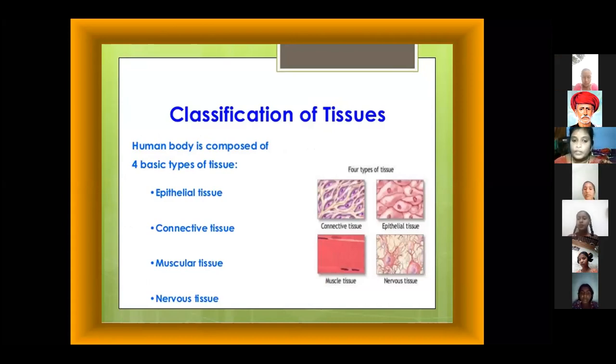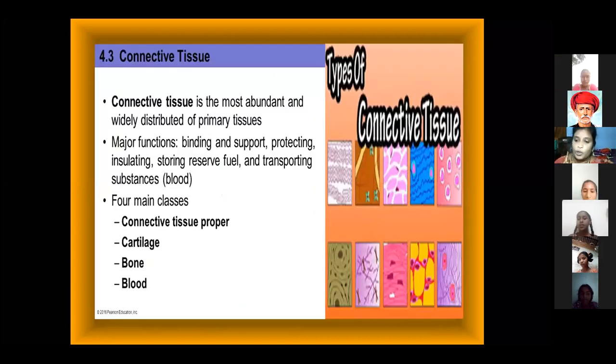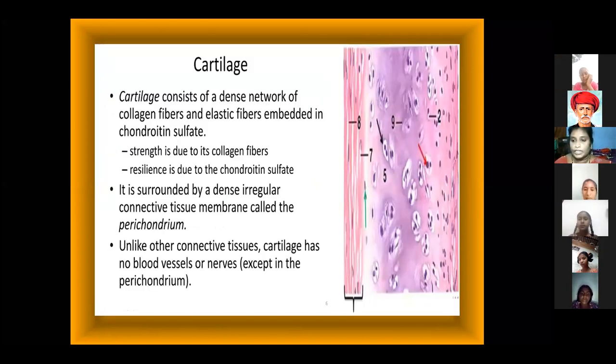In connective tissue also there are 4 types: connective tissue proper, cartilage, bone, and blood. I will give an explanation of each type in the upcoming classes. Today I am going to explain cartilage. This is one kind of connective tissue, called cartilage.